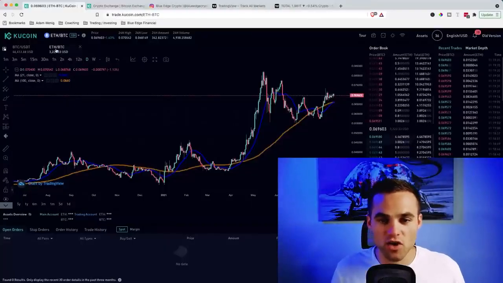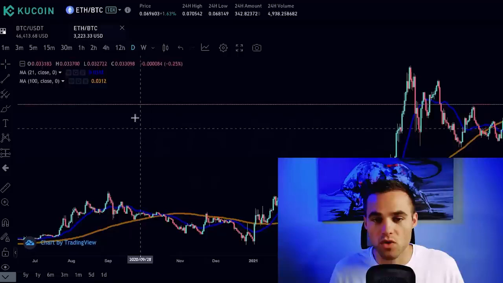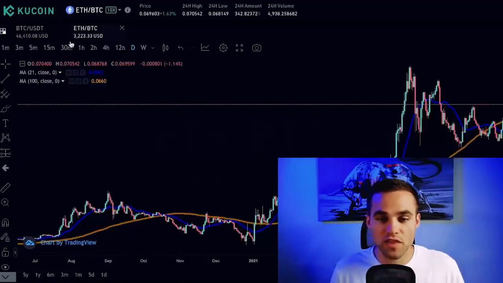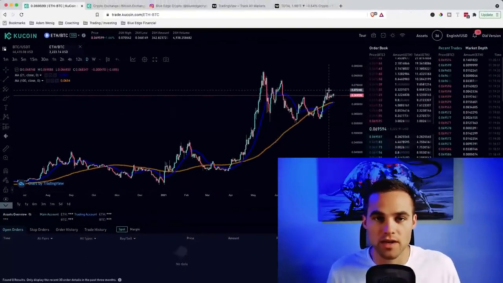In this scenario here on KuCoin, you can see this is Ethereum Bitcoin. So Ethereum in this case is the base currency and Bitcoin is the quote currency. So in this scenario, if we think that Ethereum is going to go up more than Bitcoin is going to go up, then we'll buy ETH BTC because we think that ETH is going to become more valuable compared to Bitcoin.